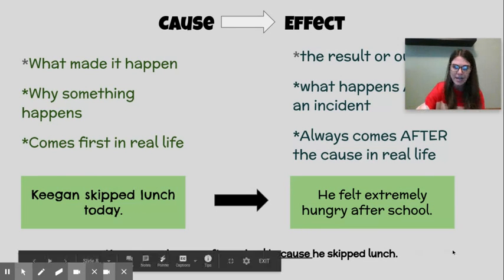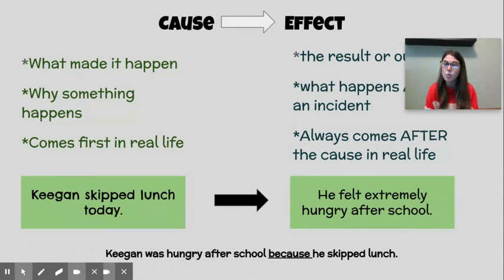So now let's look down here at the bottom. Hopefully that will go away in just a second. I put this in one complete sentence. And I used a joining word because, remember, because is one of our cause and effect clue words. And that joins the cause with an effect. Now we said the cause comes first in real life. In a sentence, we might flip-flop them and put them out of order. And that's what I did right here to show you. So look at the very bottom of our screen at Keegan, and let's read that sentence together. Keegan was hungry after school because he skipped lunch.